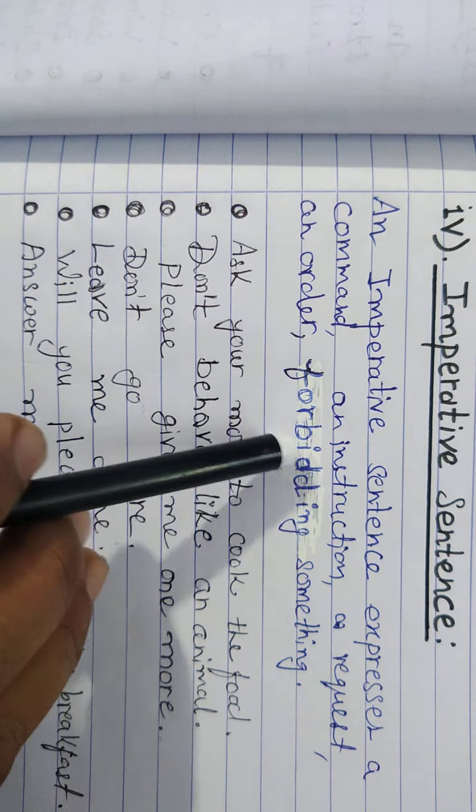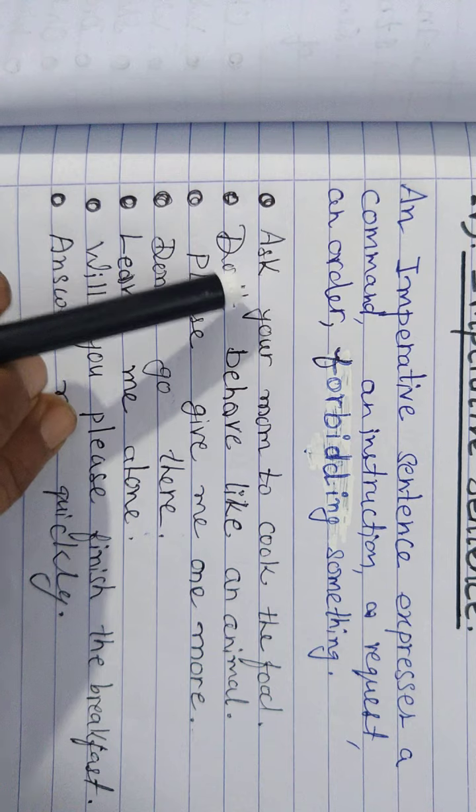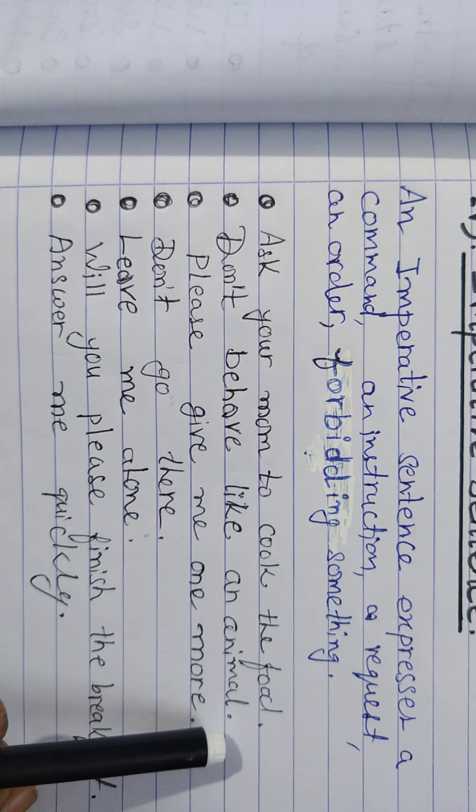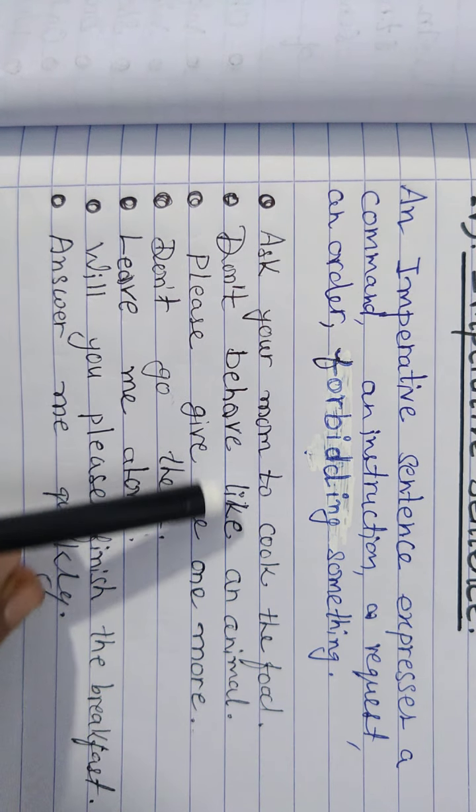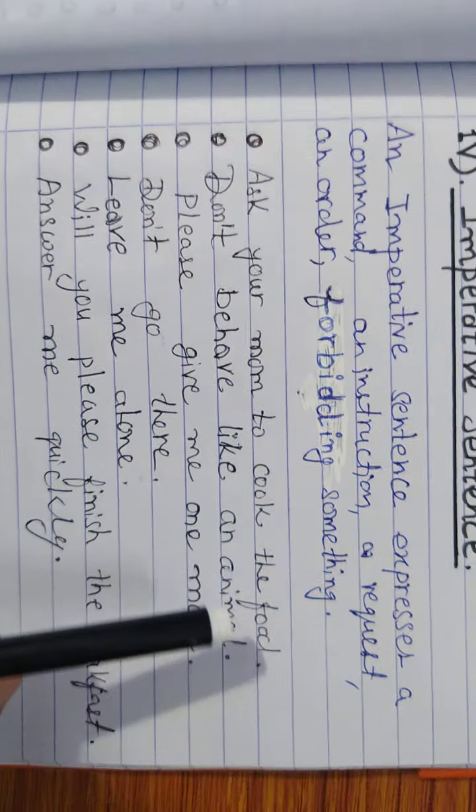So let's start with the examples. Ask your mom to cook the food. Don't behave like an animal. Please give me one more. Don't go there. Leave me alone. Will you please finish the breakfast? Answer me quickly.